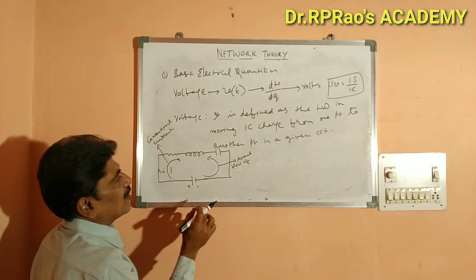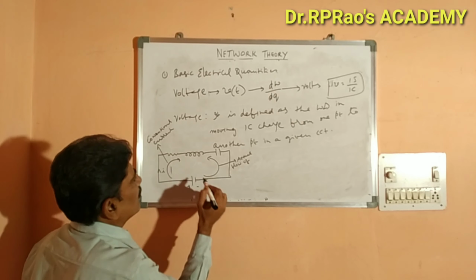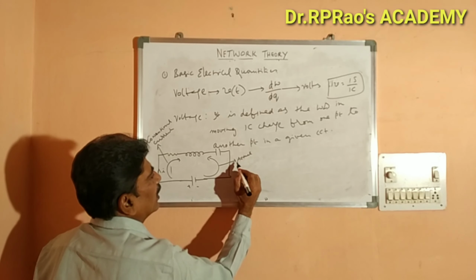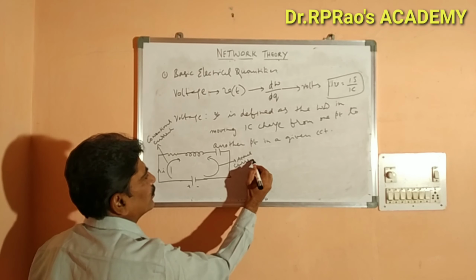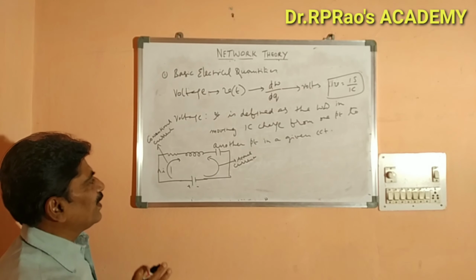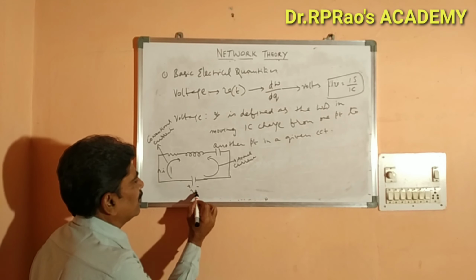This is the direction of conventional current, and this is the direction of actual current.